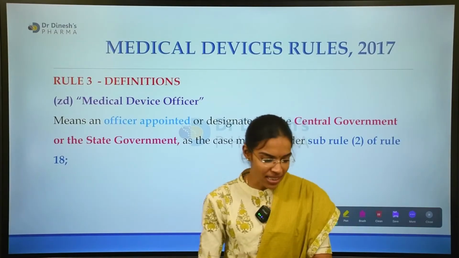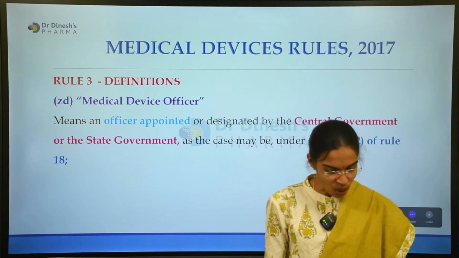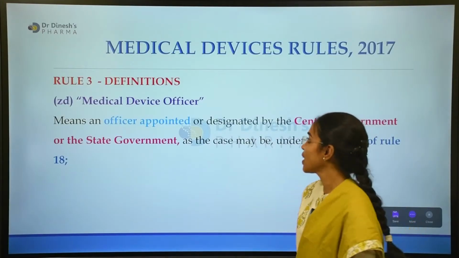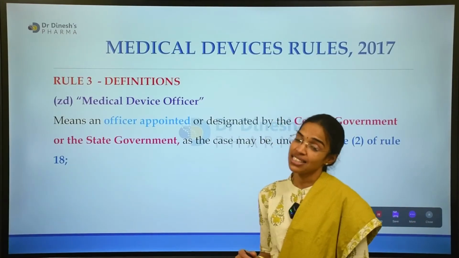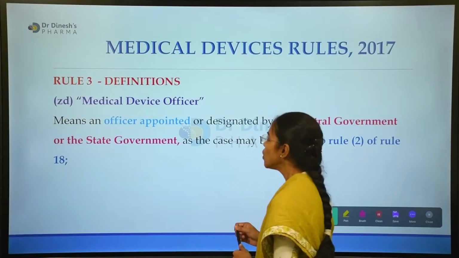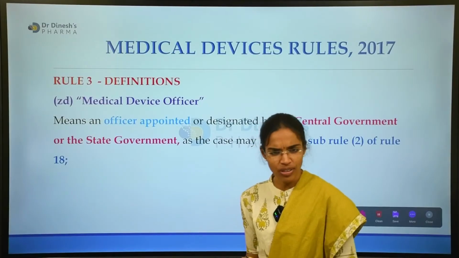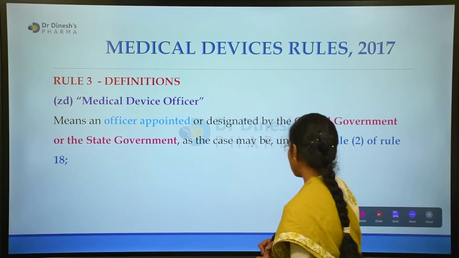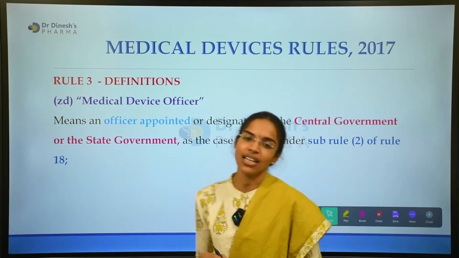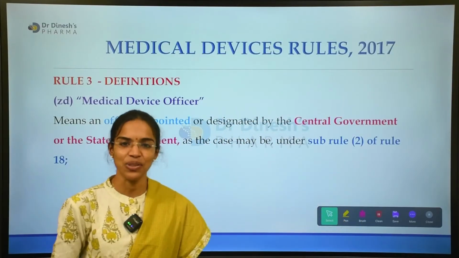Okay, and the next is about the medical device officer. ZD is a medical device officer. So who is called a medical device officer? Any officer appointed or designated by the central or state government. So till here it is okay.